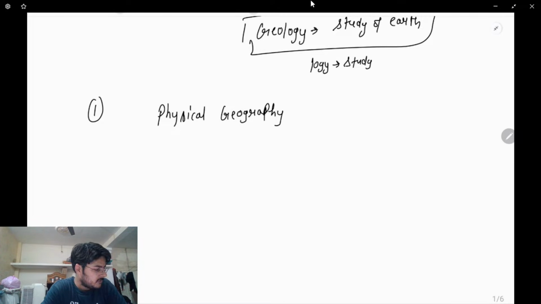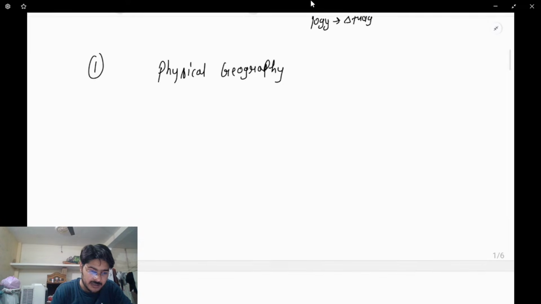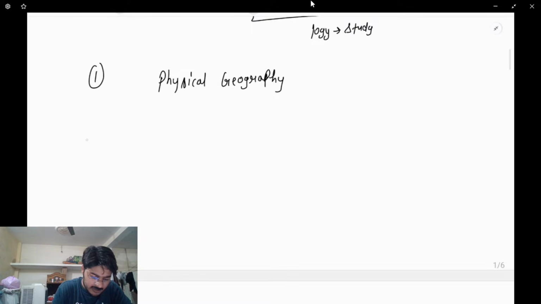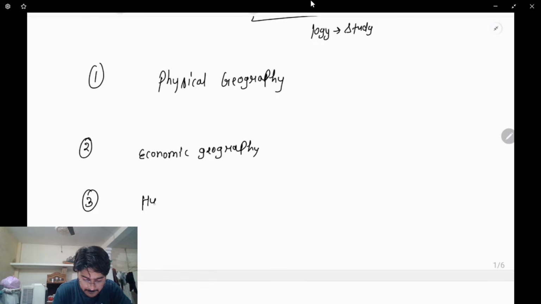The first type is what we call physical geography. Physical geography is one of the types of geography. Then there could be economic geography, and then there could be human geography.